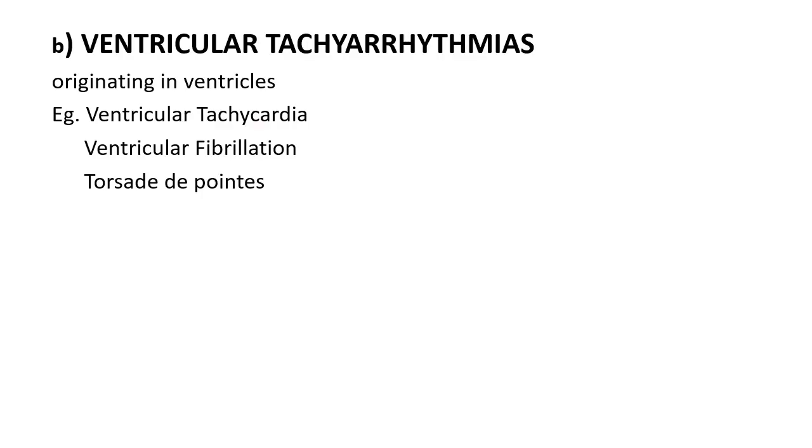Now we will study ventricular tachyarrhythmia. They originate in the ventricles. Examples of ventricular tachyarrhythmia: ventricular tachycardia, ventricular fibrillation, Torsades de Pointes. So, ventricular tachycardia. In ventricular tachycardia, electrical signals start in the ventricle, they do not start in the SA node.